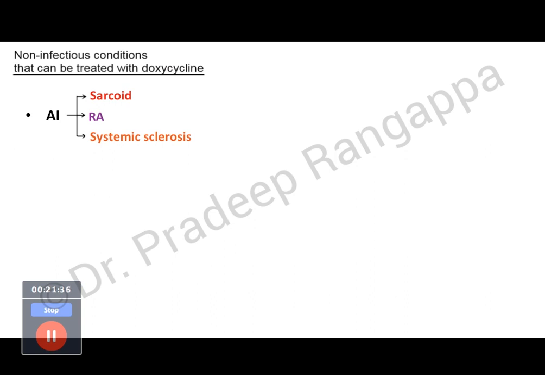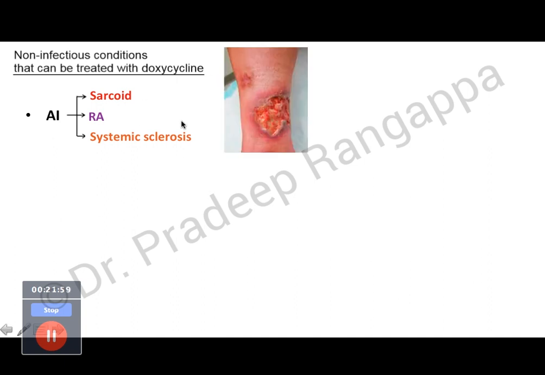Okay, so we spoke about all those exotic infections. What about non-infectious conditions that can be treated? So doxycycline has a good role to play even in non-infectious causes like autoimmune conditions. So it is used in sarcoidosis, rheumatoid arthritis, and systemic sclerosis as an immunomodulatory effect. And doxycycline has been used in pyoderma gangrenosum as well.